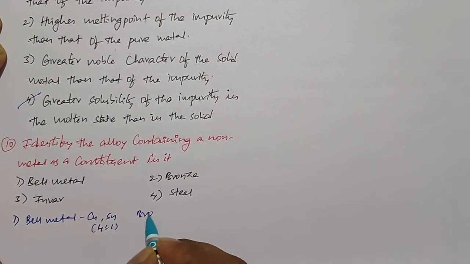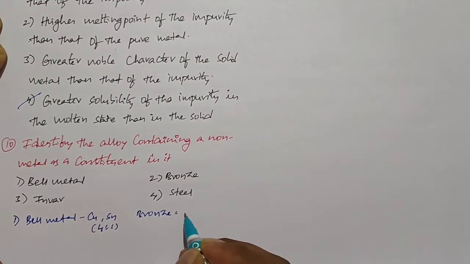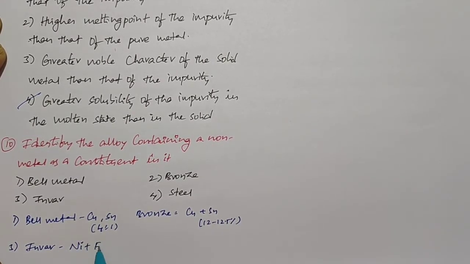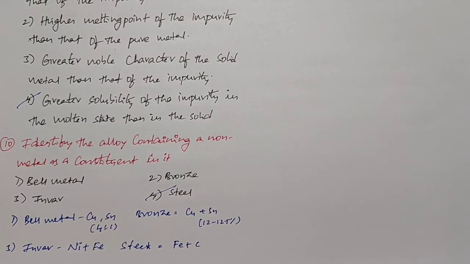At the same time, bronze is also a combination of copper and tin, but here tin is 12 to 12.5% present. And third one is Invar. Invar is an alloy of nickel and iron. Fourth one steel. When I observe, steel is an alloy of iron and carbon. So steel consists of a non-metal. Fourth option is the right option.